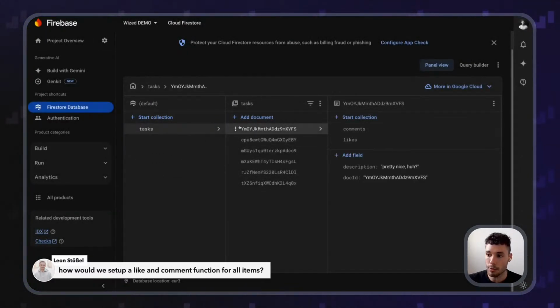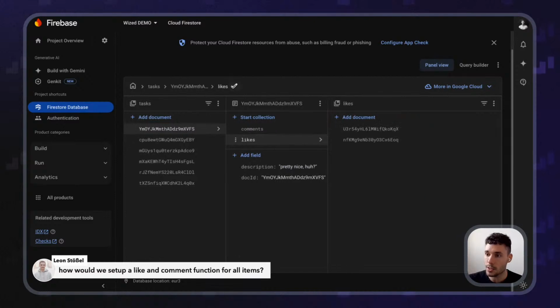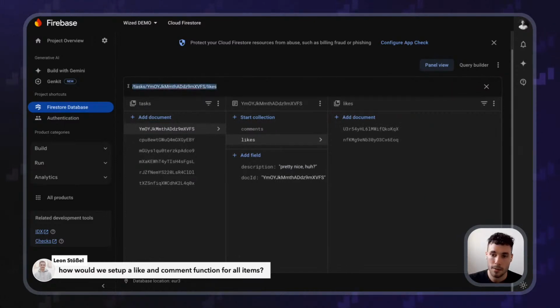But now I want to get all the items that are inside the likes collection that is inside the document in here. Same thing. I just need to grab this path, right? /tasks, /the document ID, /the nested collection.